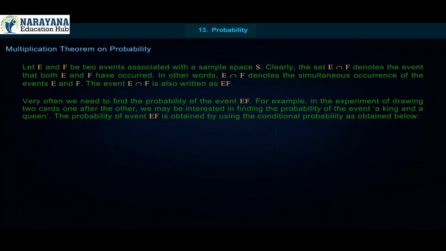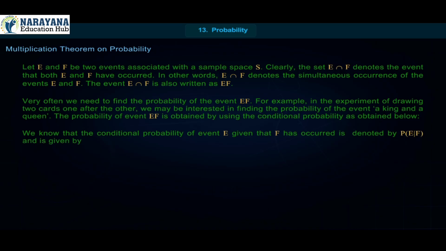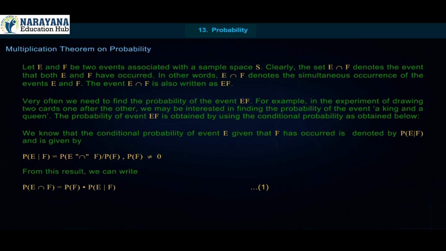The probability of event EF is obtained by using the conditional probability as obtained below. We know that the conditional probability of event E given that F has occurred is denoted by P(E|F) and is given by P(E|F) is equal to P(E intersection F) upon P(F), where P(F) is not equal to 0. From this result, we can write P(E intersection F) is equal to P(F) into P(E|F), equation 1.